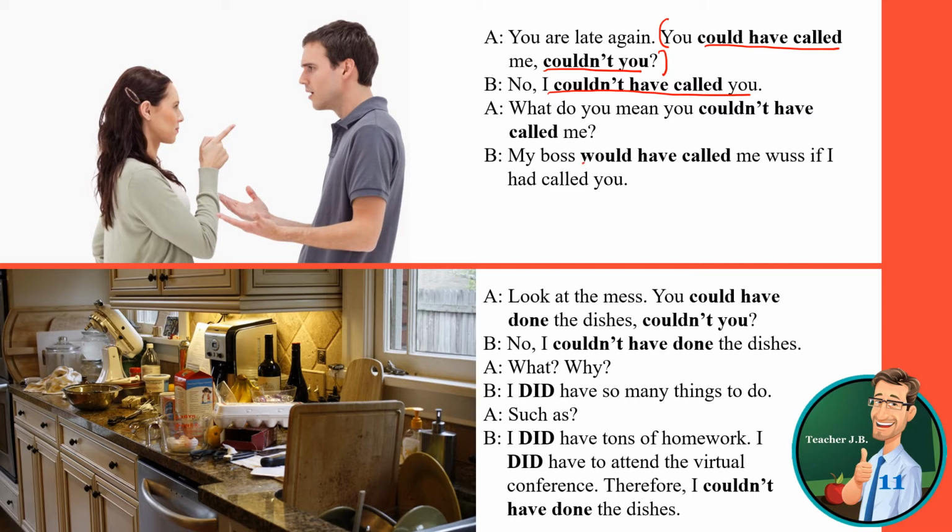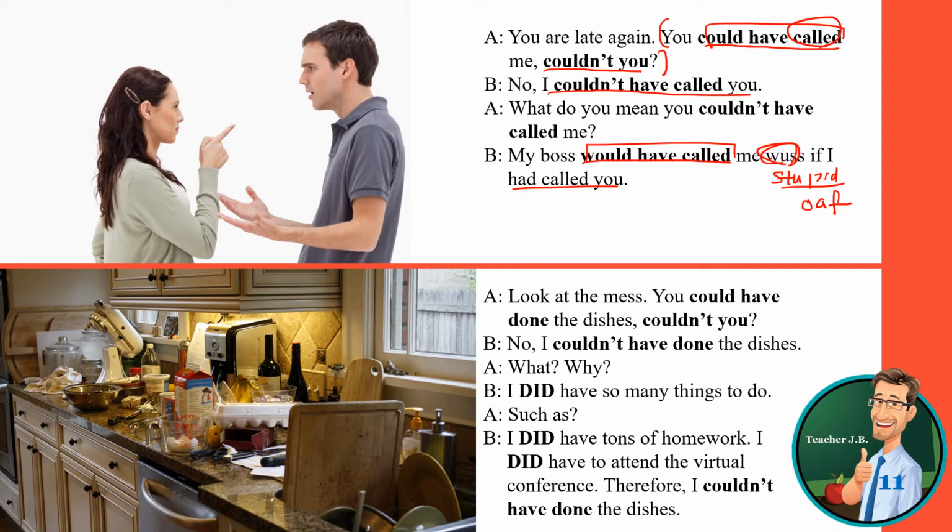My boss would have called me, was so stupid or just like a weak person. Okay. If I had called you, if I did call you, he would have called me. Okay. So this one, could have plus past participle, is talking about possibility.